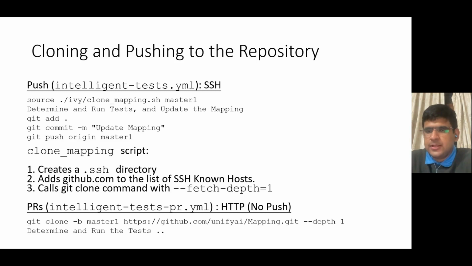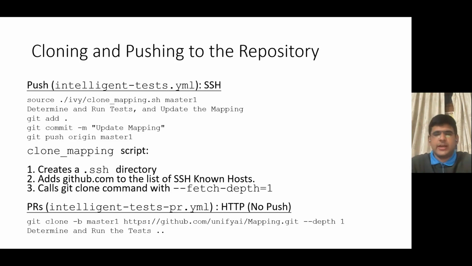Now that the SSH key of the runner has permissions to push and clone the mapping repository, it simply calls the git clone command. And just to save bandwidth, we do it with a fetch depth of 1, so that we just get the latest commit and no others.